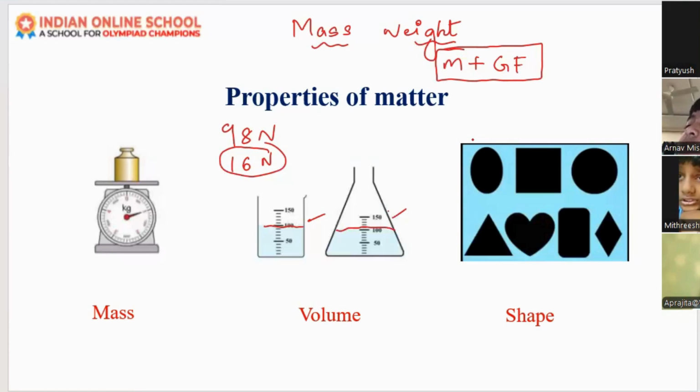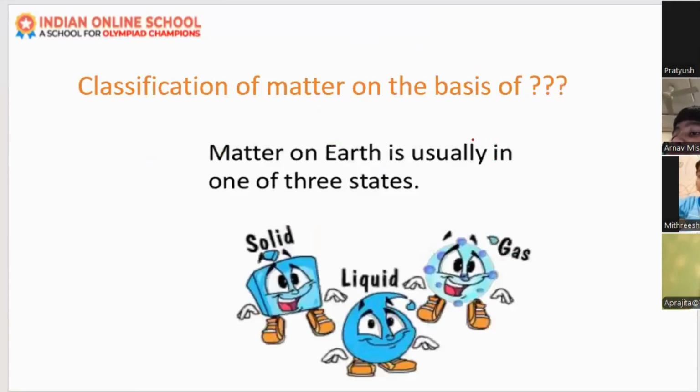Otherwise, what will happen if there is no gravity, or less gravity? We will float, we will be flying in the air, like simulated moon, simulated space. Okay, now do all of you understand the difference between mass and weight? Yes, ma'am. Next, classification of matter.